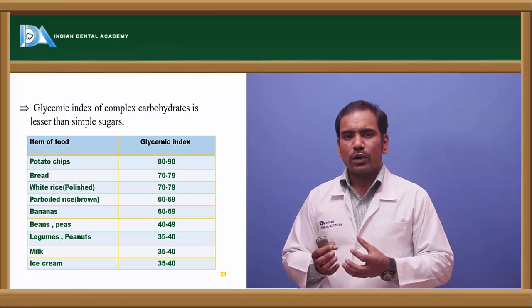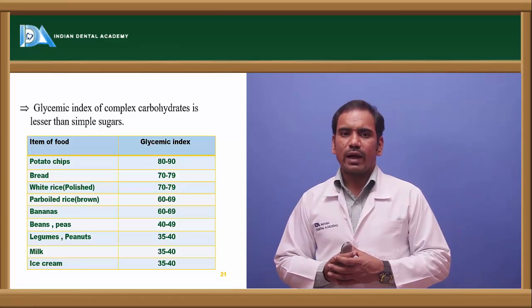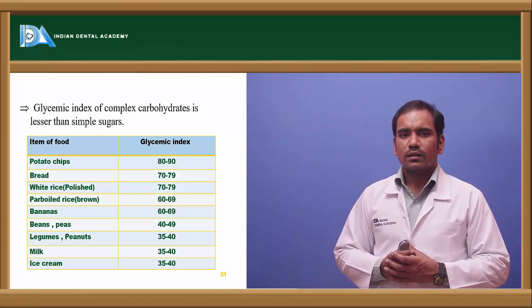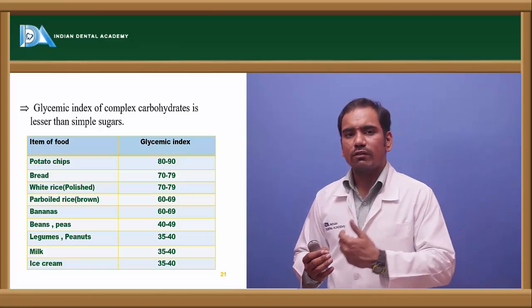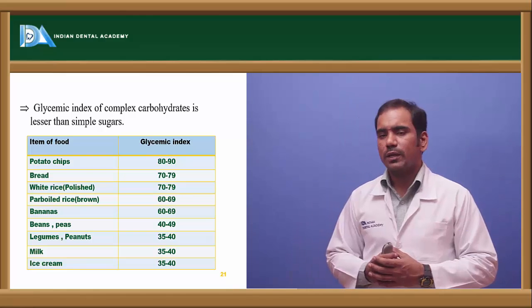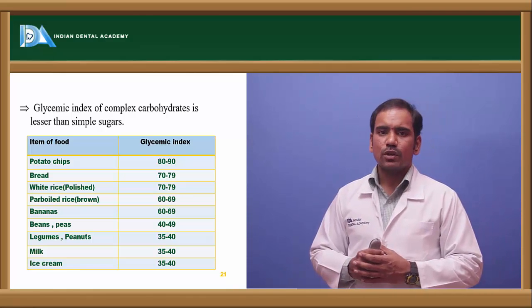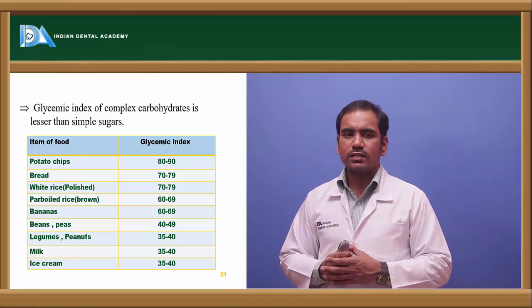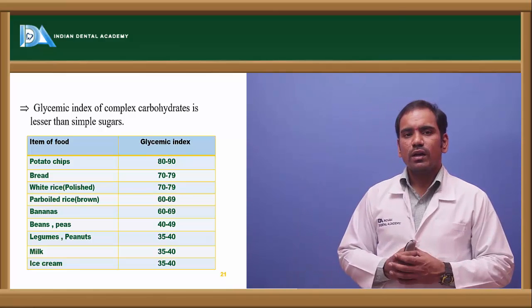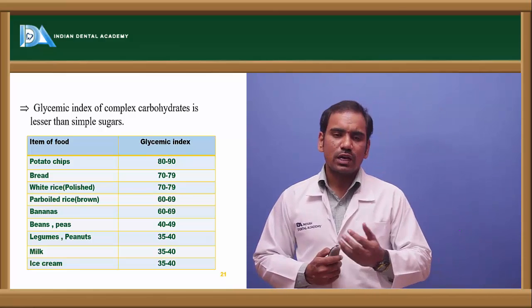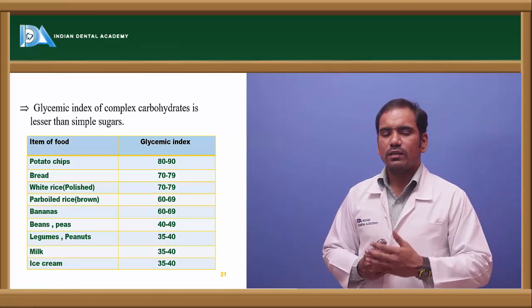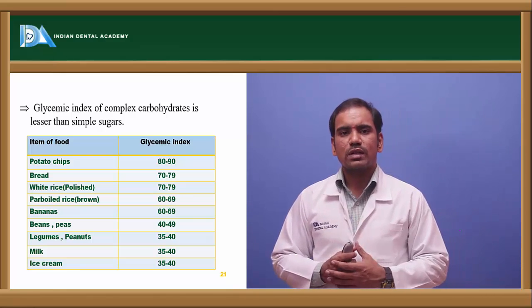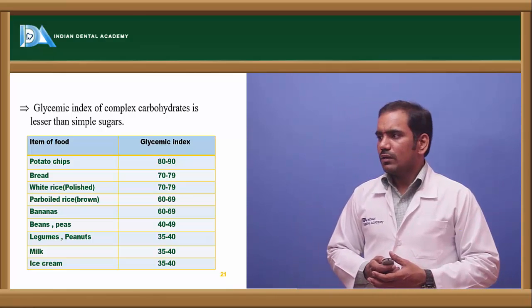When carbohydrates are taken with fats and proteins, the effect of those carbohydrates on the blood glucose level is low compared to potato chips, whose glycemic index is more. So we have to prefer food sources which have a low glycemic index, so that they won't increase the blood glucose level rapidly. Right.